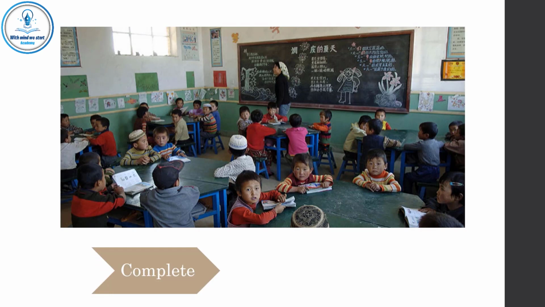A complete induction is an induction in which we study every single individual before generalization. The conclusion here is true and certain, provided that the premises are true and certain. So, if every single student is really a Chinese and you are certain about this, the conclusion will be certain and true. Every student in this classroom is a Chinese.